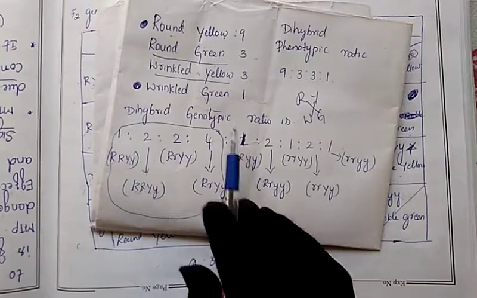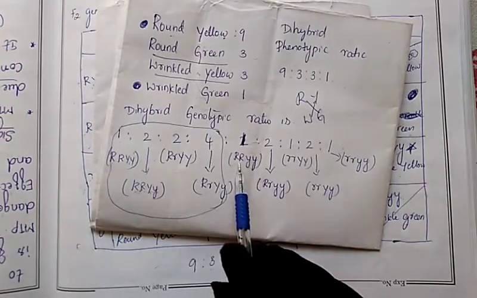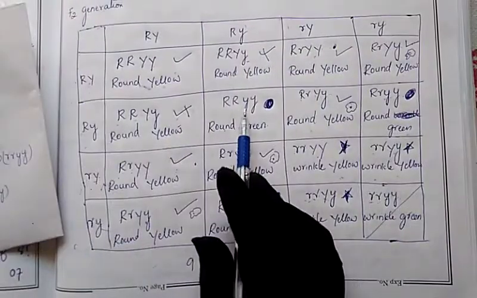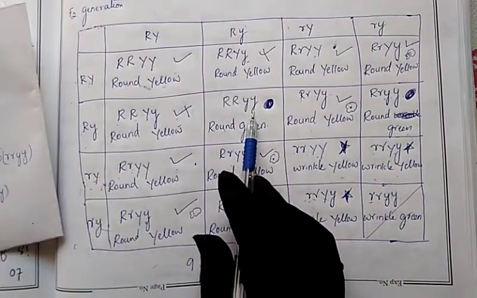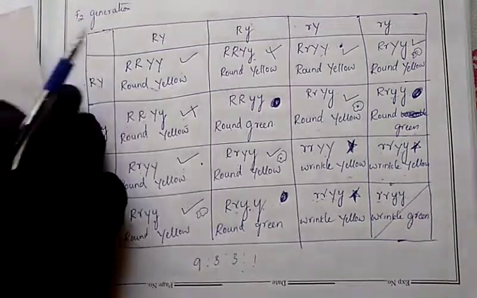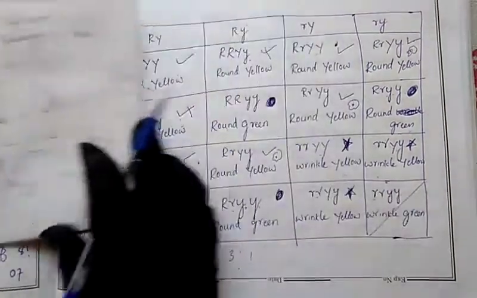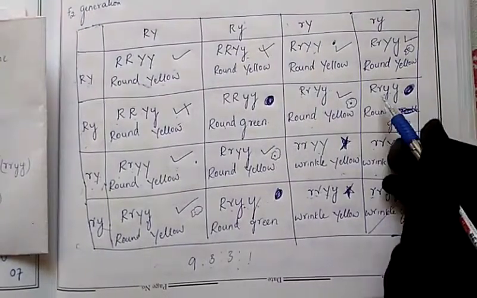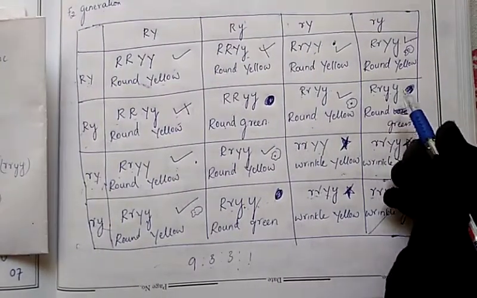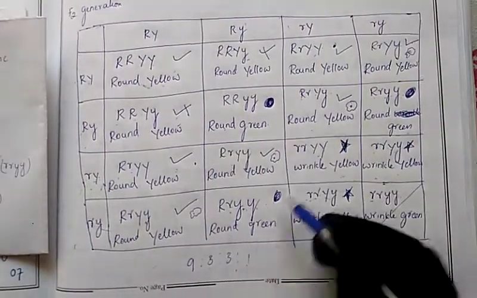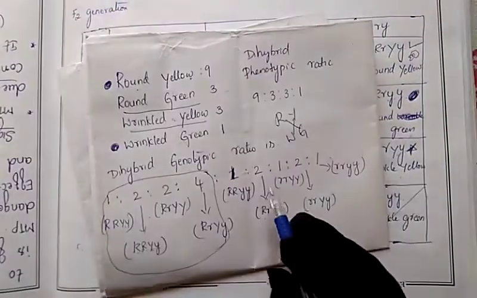How many round green are there? Three. See, capital R, small y, small y. Round green. So this is 1, and 1 is over. Next, another round green they have given here: capital R, small y, small y. Another round green here, capital R, small y, small y. This one, another round green, capital R, small y. So this is 3 over.